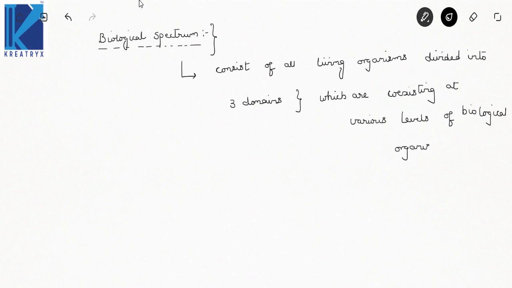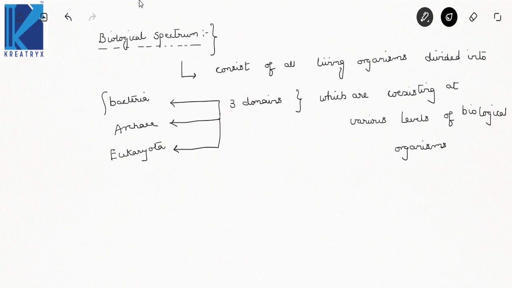Now what are these three domains? These three domains are bacteria, the second one is archaea, and the third one is eukaryota. Now see here, bacteria and archaea are unicellular organisms.